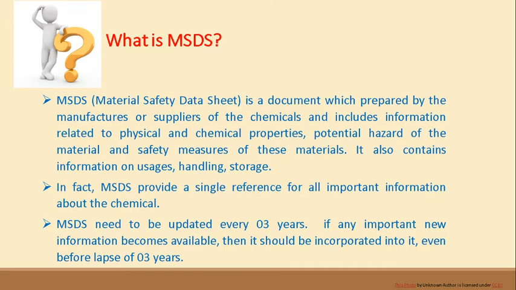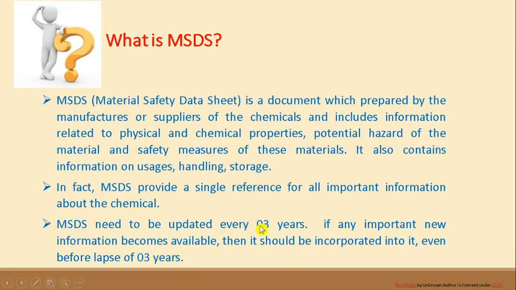MSDS is a document which is prepared by the manufacturer or supplier of that particular chemical. And this MSDS includes the physical and chemical properties of that compound, potential hazards of that particular compound, safety measures, along with usage, handling and storage information. So all this information is included in one document. It means that this MSDS provides a single reference for all important information about that particular product.